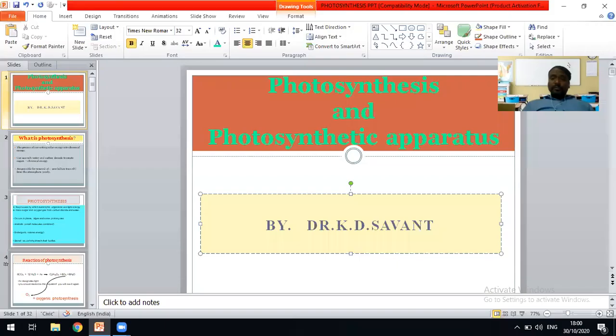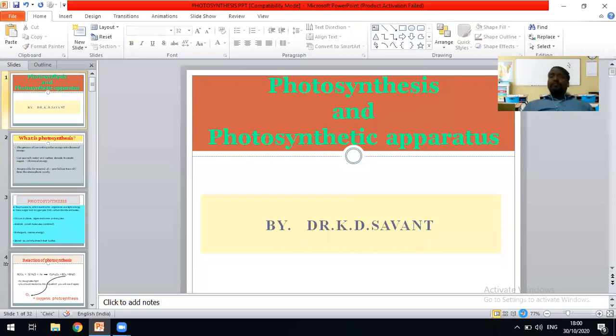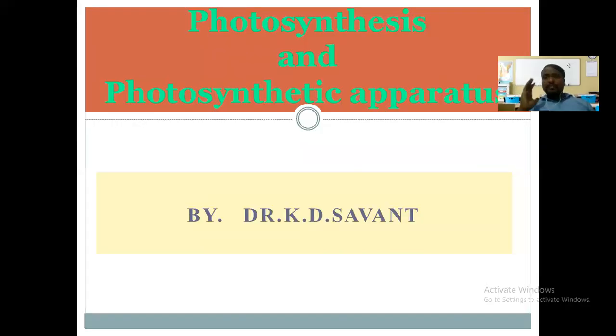So today we are going to discuss this process in which the solar energy is trapped and converted into the chemical energy, and the name of that process is photosynthesis. Okay, so this photosynthesis is a very important process which takes place in a specific type of organisms, and these organisms are called autotrophs.